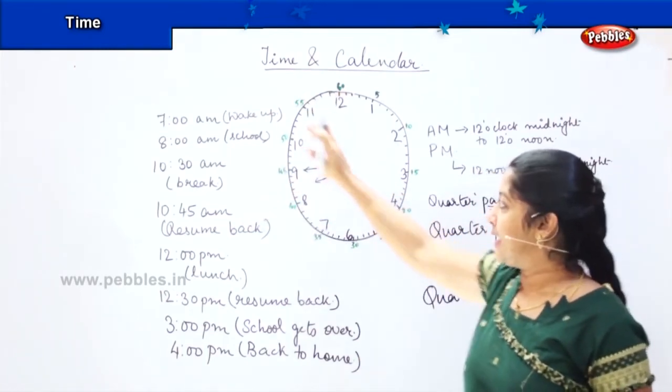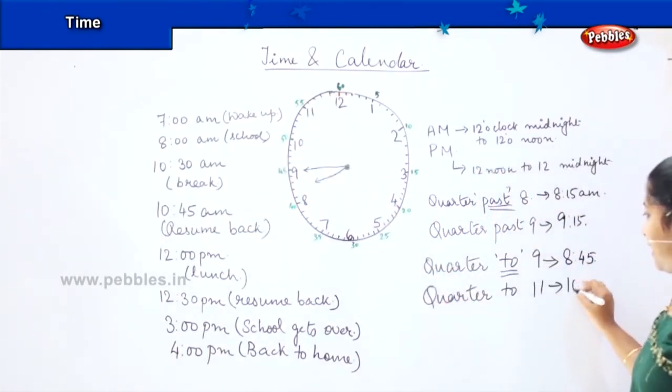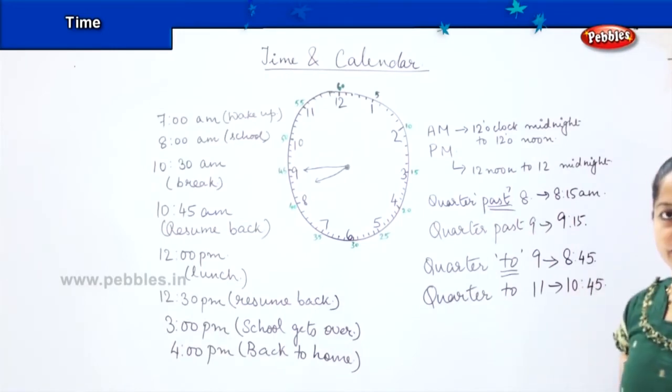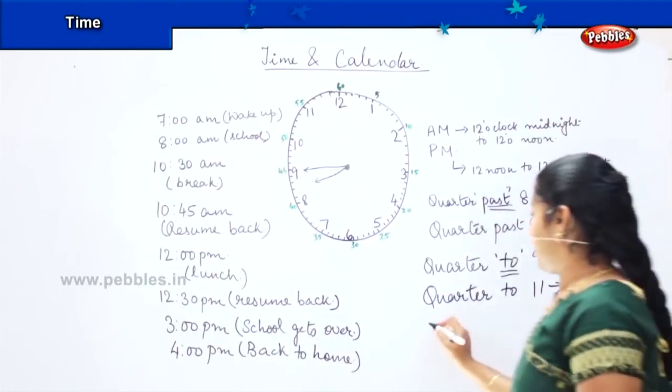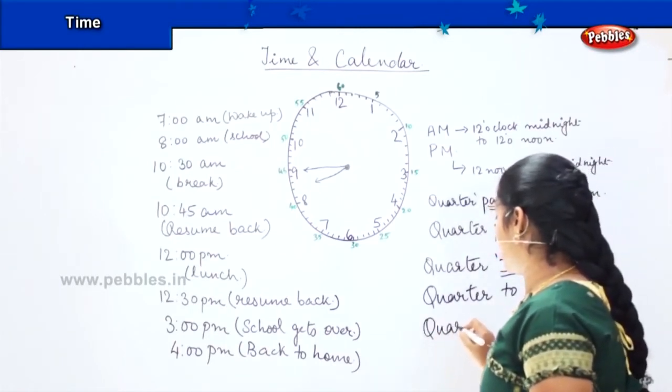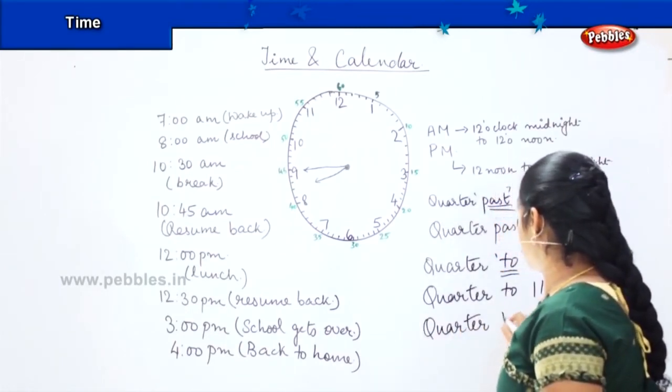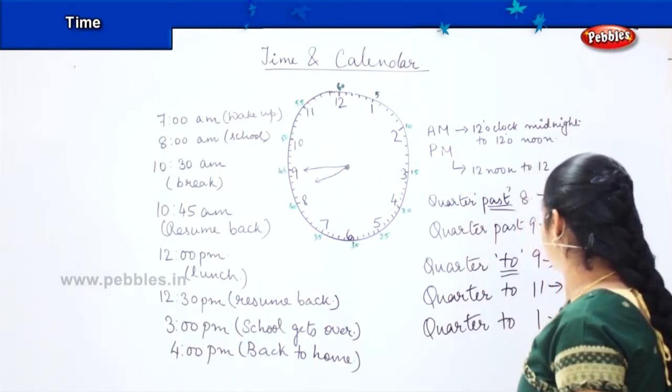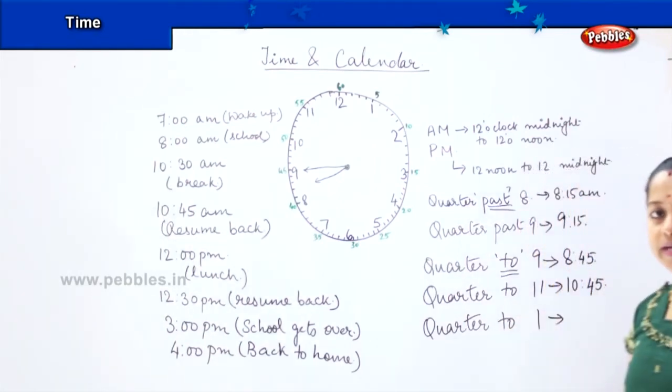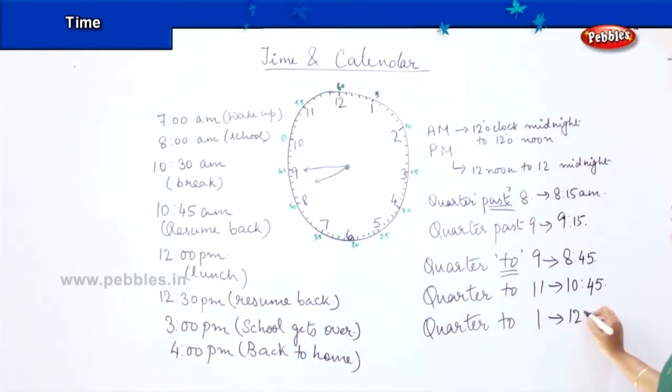So again it will be 10:45. Clear? If I say quarter to 1, how will you write? Good. You will write it as 12:45.